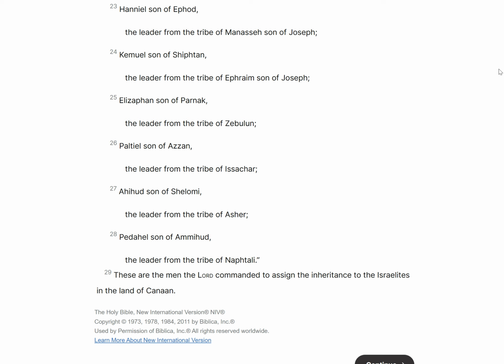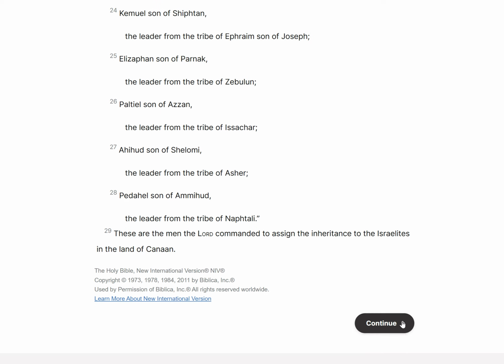These are the men the Lord commanded to assign the inheritance to the Israelites in the land of Canaan.